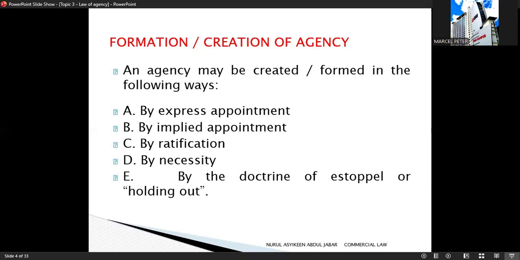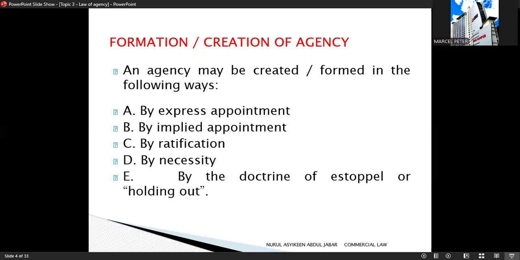C, by ratification. This happens when a person acts without authority, but later the principal approves the action. Once it is approved, the act becomes valid as if authority existed from the start. D, by necessity. This happens in an emergency situation. The agent acts to protect the principal's interests when communication is not possible. So the authority arises due to necessity.